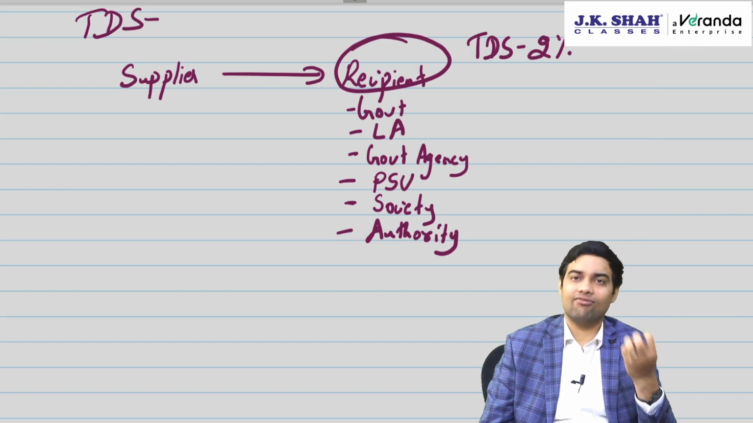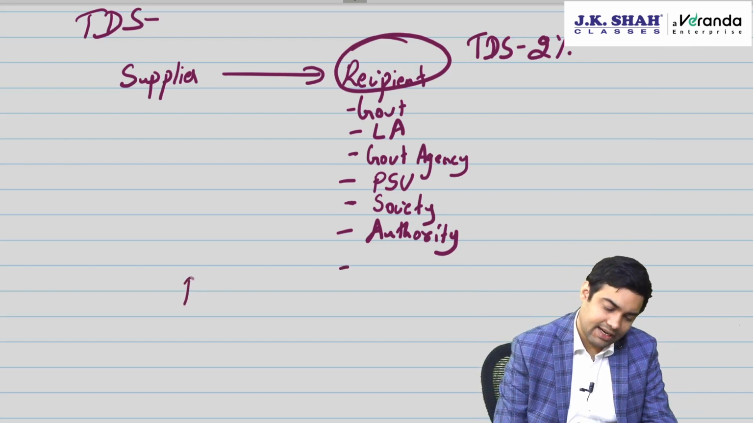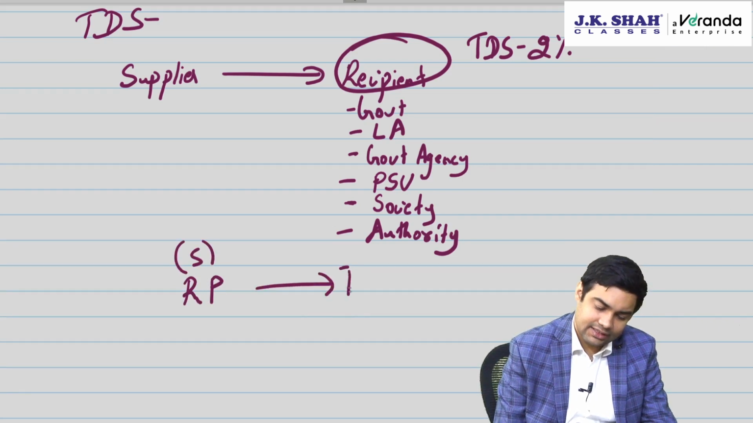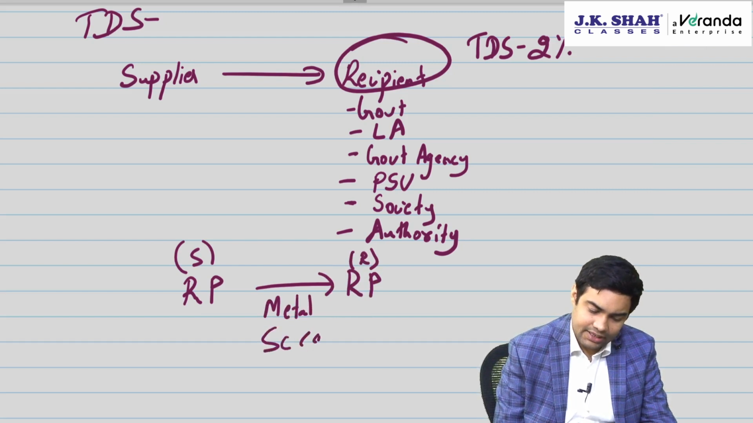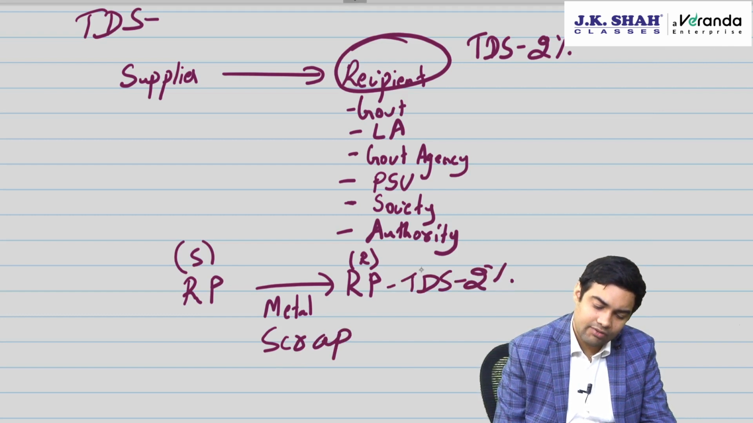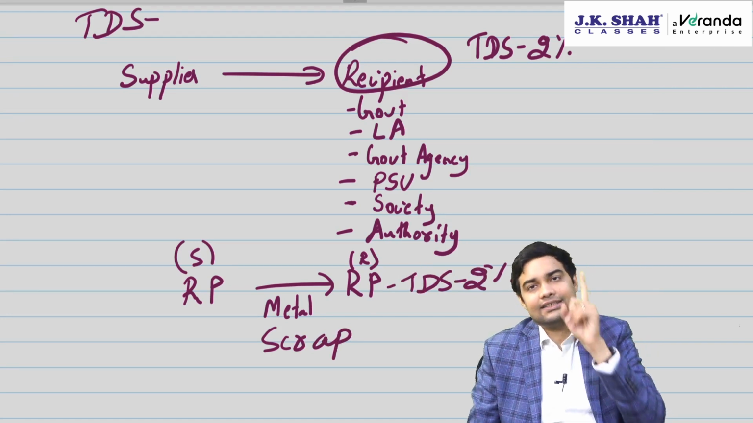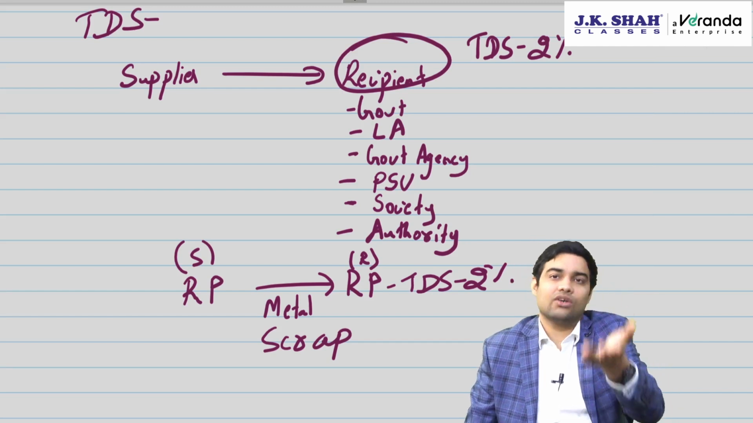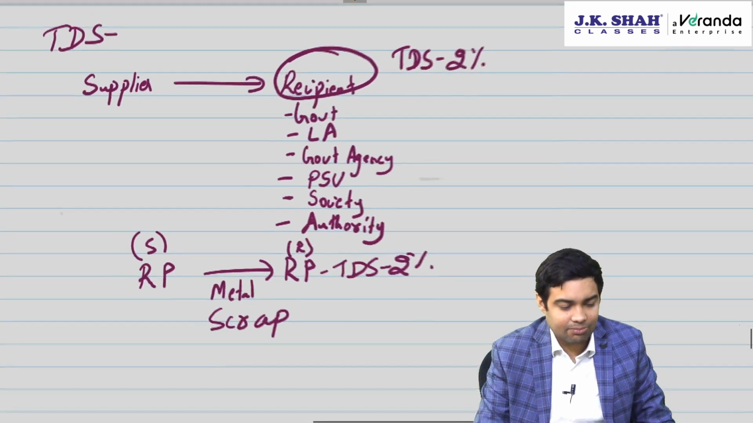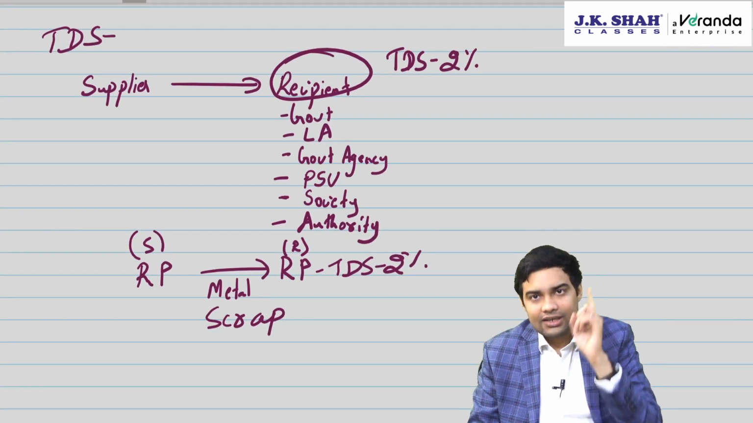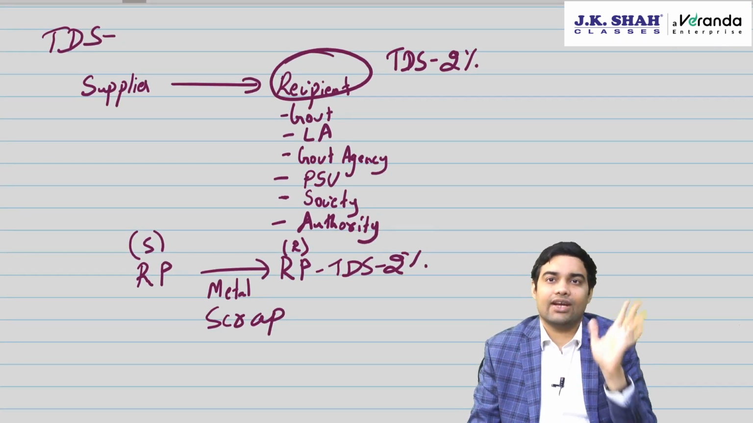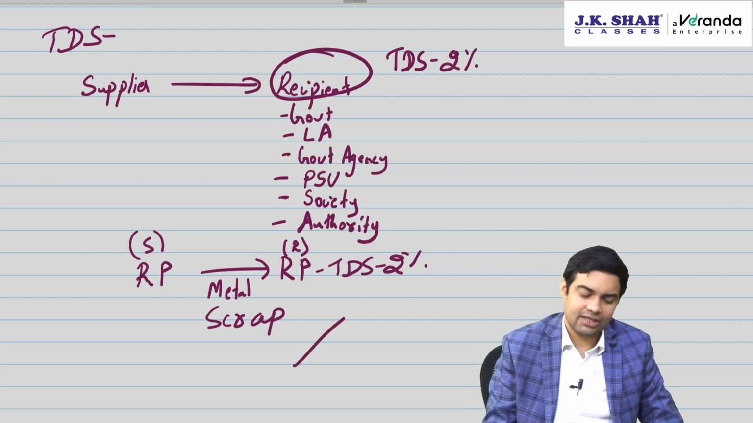Now, metal scrap, lot of tax evasion started, and that's when government added one more, saying that supplier registered, recipient registered, metal scrap, then the recipient has to do TDS of 2%. When is TDS applicable? Only when taxable value under a contract exceeds 2.5 lakh, excluding GST. Don't forget the basics. TDS will apply only when taxable value under a contract exceeds 2.5 lakh. Same is applicable even for metal scrap.